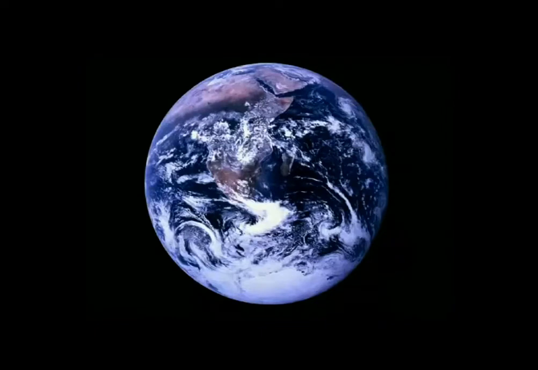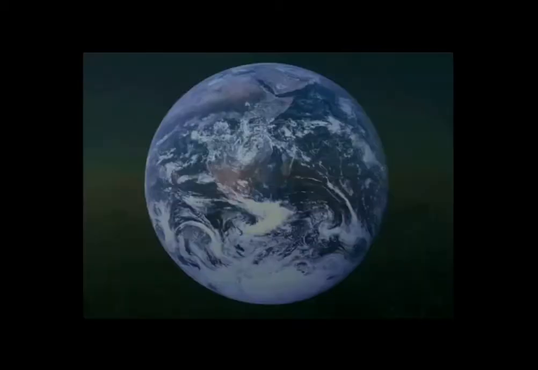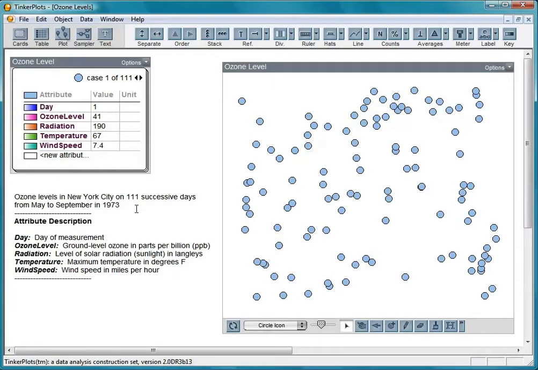Ozone high in the atmosphere is sometimes called good ozone because it filters out harmful radiation from the sun. But on the ground, ozone caused by pollution is a health hazard, making it harder for many people to breathe. In this movie, we'll use TinkerPlots to explore how things like temperature affect ground-level ozone.